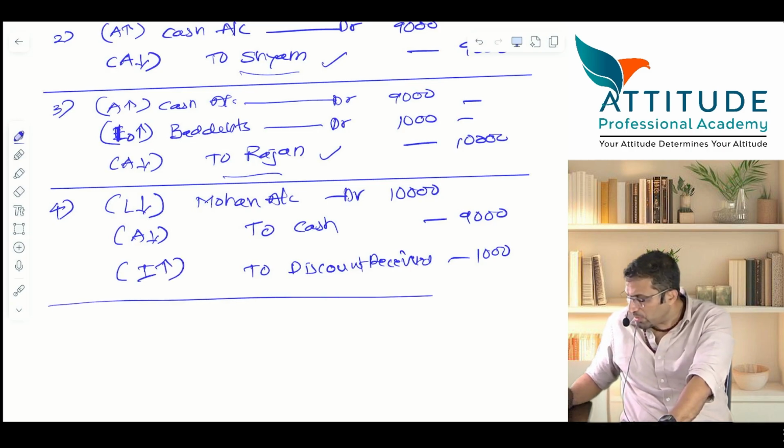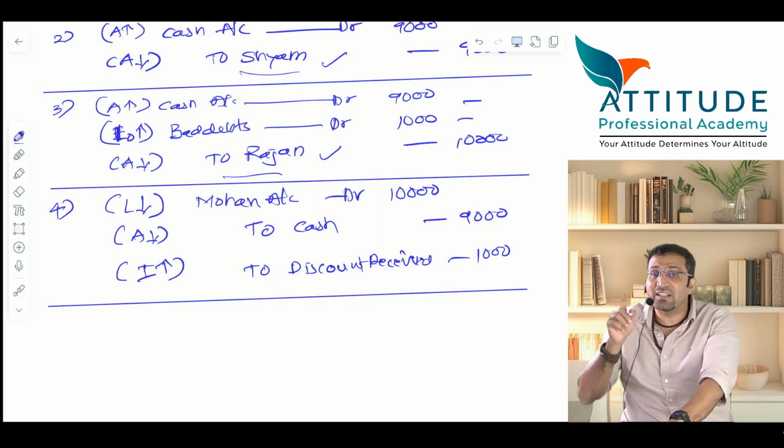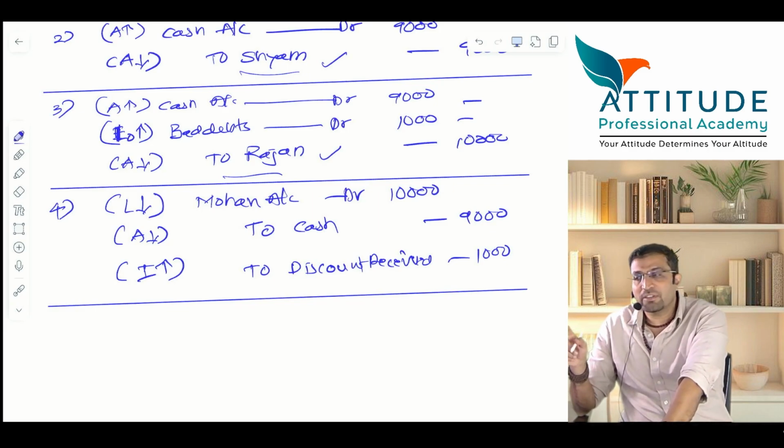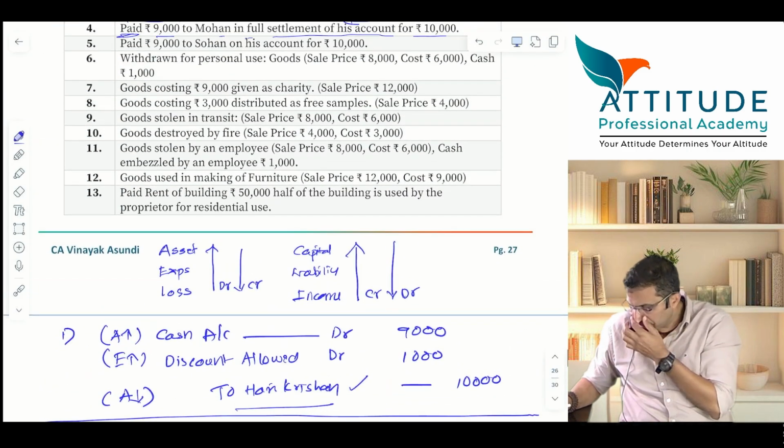I hope all of you are able to understand this. This is not paid on account. This is paid in full settlement of the account. When you are paying in full settlement, you receive a discount. Is that clear? Come back here. Next.